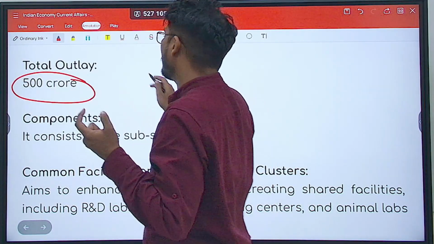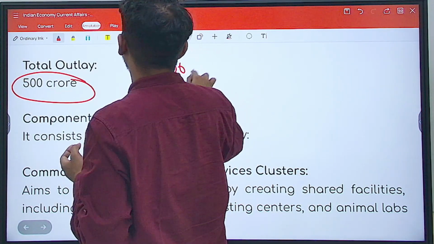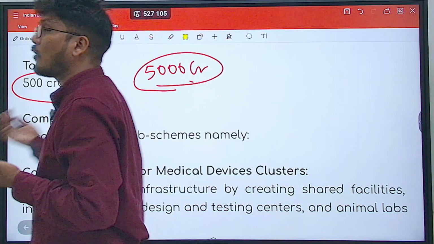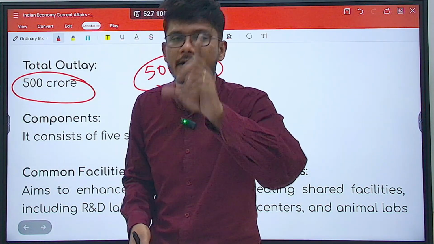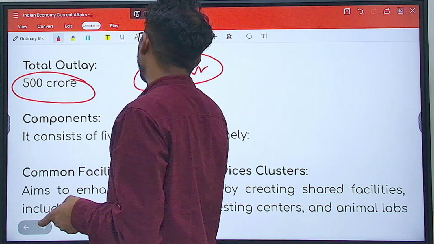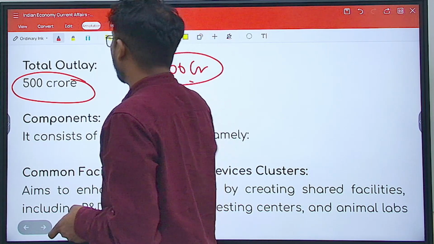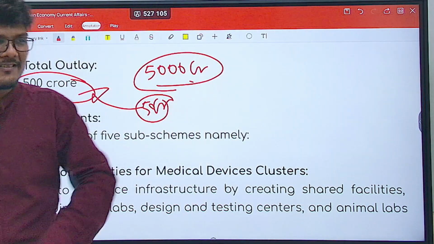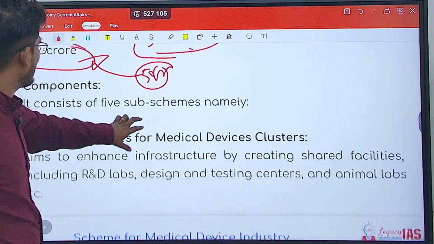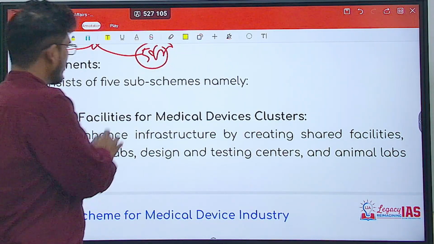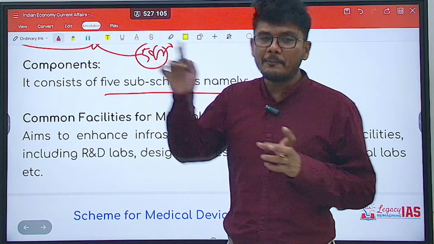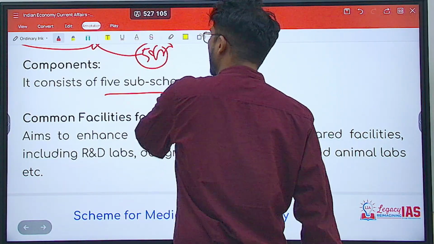For example, UPSC can say that it has an outlay of 5,000 crore. So you should know it's not 5,000, it's not in thousands, it's just in hundreds. Or if UPSC says it's just 5 crore or 50 crore, you should know, no, it's 10 times more. So this is the kind of options the UPSC will give. Now, this particular scheme consists of 5 sub-schemes. Very important to know the name of each and every one.